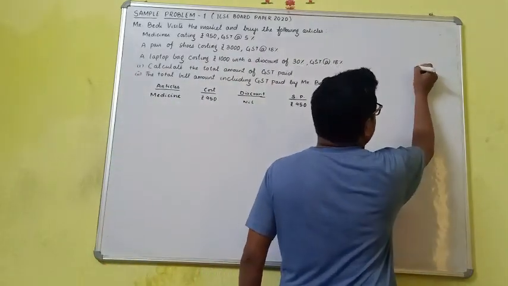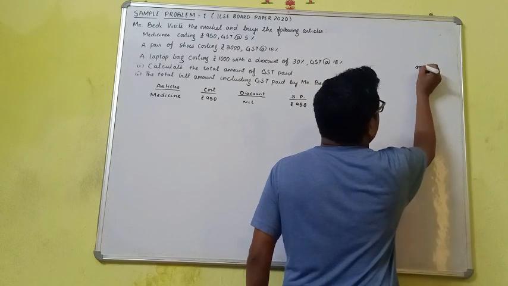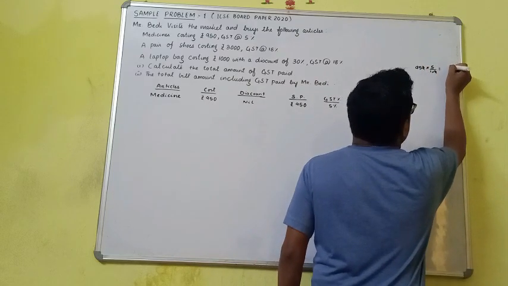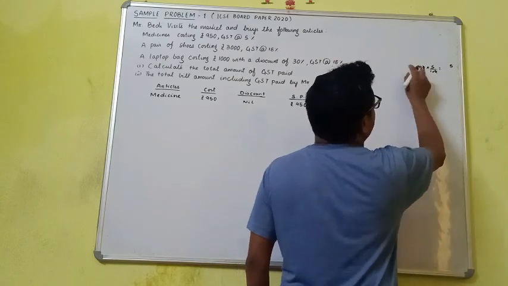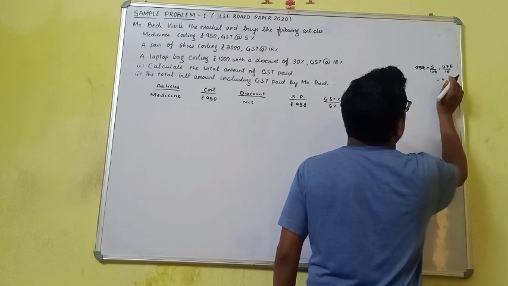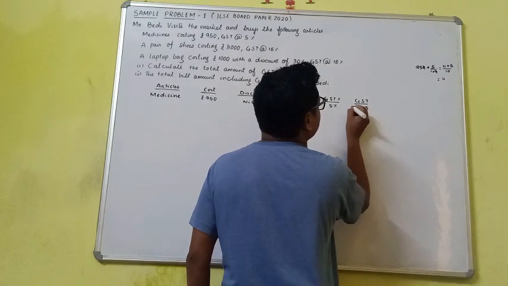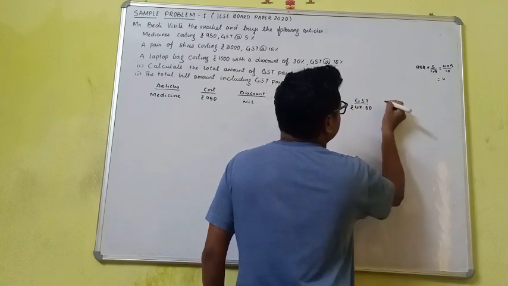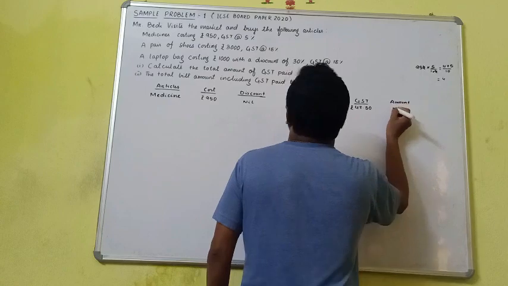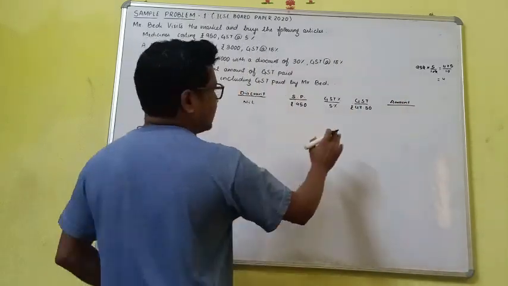Let us calculate 950 into 5 by 100. So 0 cancels, then it will be 475 by 10, which is equal to 47.5 rupees. So at last we will do the amount paid.